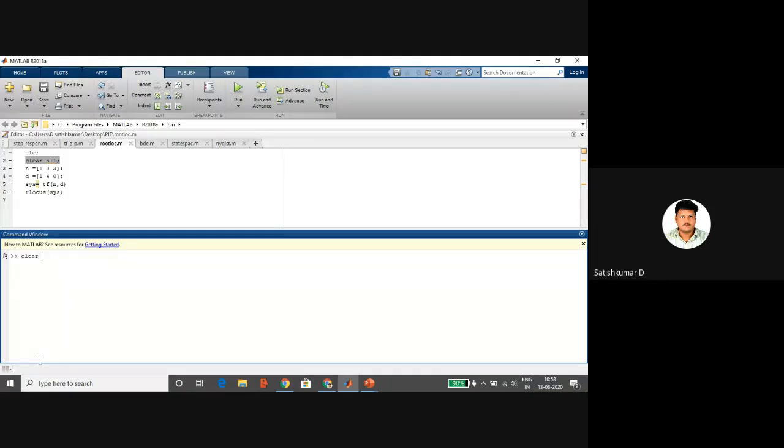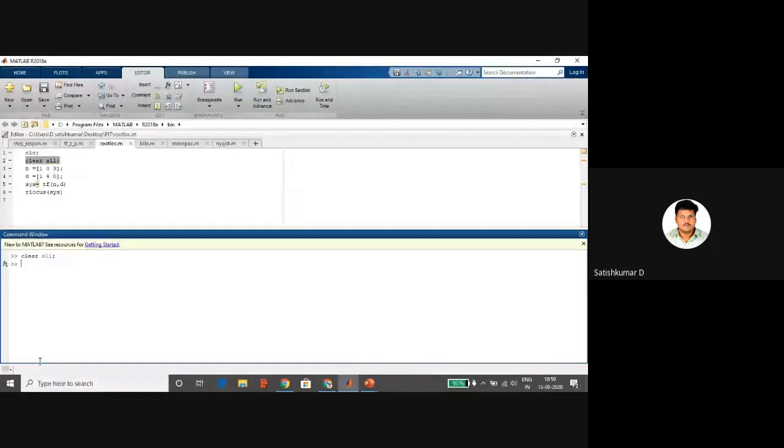And clear all. If I type the clear all command, then all the variables stored in the MATLAB workspace are cleared. So what is the workspace? In MATLAB, all these variables are stored in the workspace directory with the values, dimensions, everything.